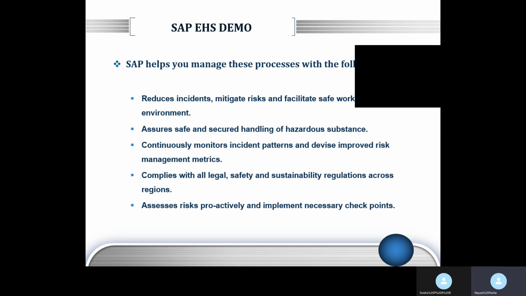Then from time to time, on a month-on-month or quarter-on-quarter basis, you can actually track how your EHS system is performing, depending on the number of cases, incidents or near misses, and the control measures that you have implemented, how effective they are, or whether you need to make some changes. Okay, you can generate these real-time reports. And if any changes are required, you can directly ask the concerned person, or maybe the maintenance persons can come into the picture, and they can adopt these additional control measures. That is another possibility that we have.